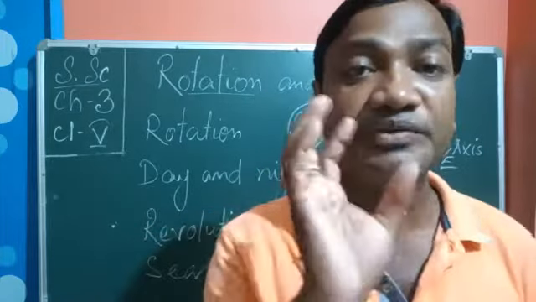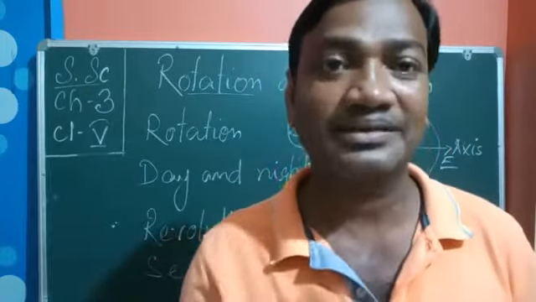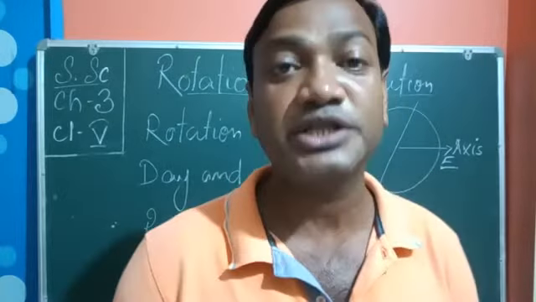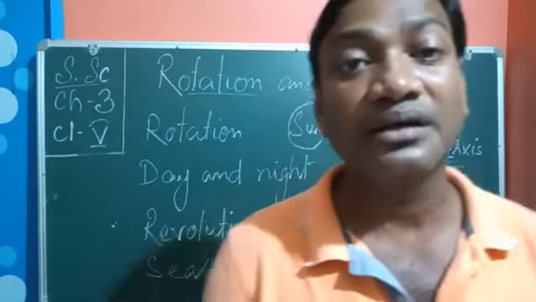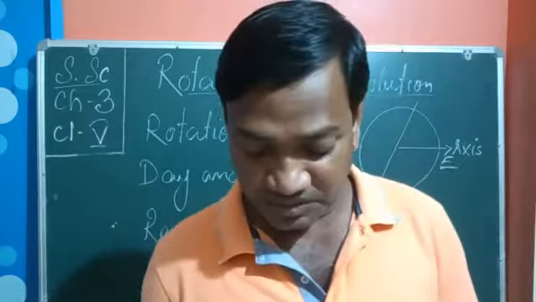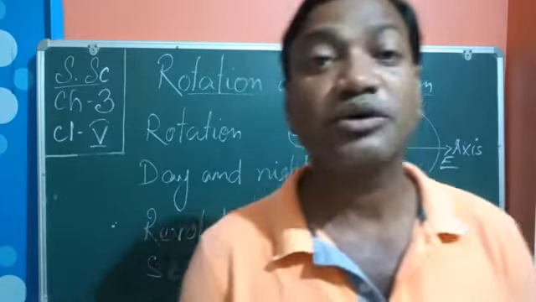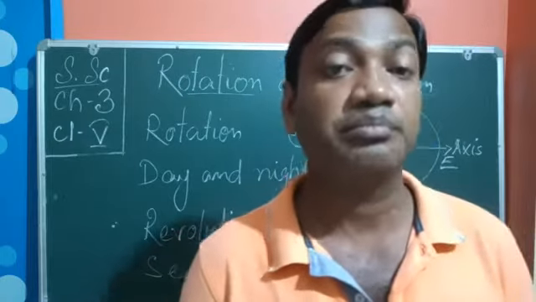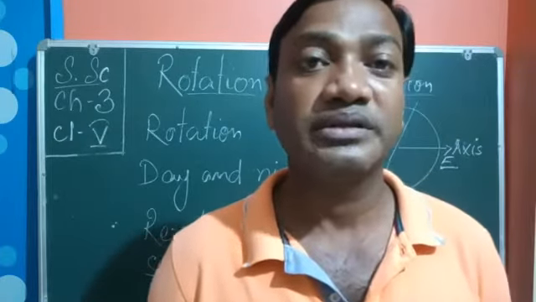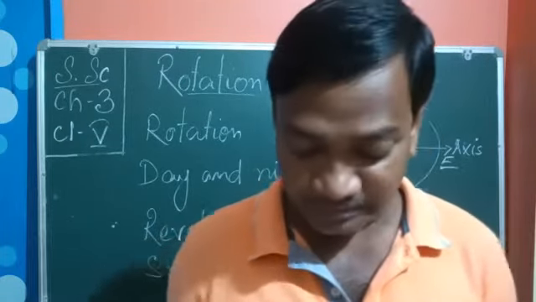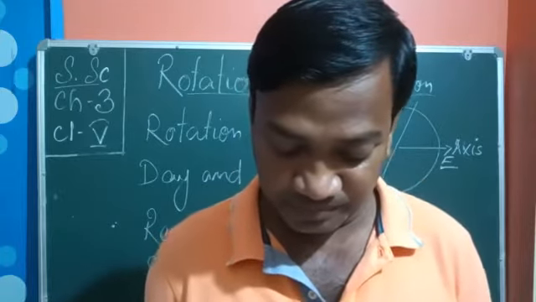That means continuously the earth is rotating. That is why we are getting day and night. So it is not the sun that revolves, but we are revolving, and rotating also.